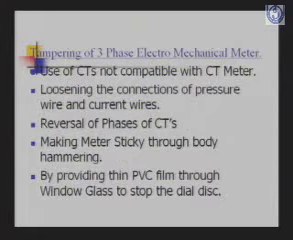Then tampering of three-phase electromechanical meter. Your three-phase electromechanical meter generally has a CT and PT, and tampering includes use of CTs not compatible with the meter, loosening the connections of pressure wire and current wires, reversal of phases of CT, making the meter sticky through body hammering, and providing thin PVC film through the window glass to stop the dial of the disc.